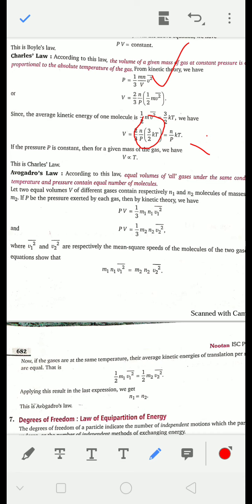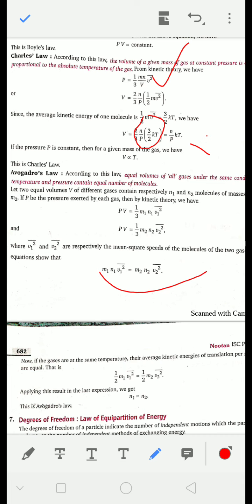Avogadro's law states that equal volumes of all gases under the same conditions of temperature and pressure contain an equal number of molecules. We know the formula PV equal to 1/3 mN v square, and let us consider two masses of equal volumes under the same pressure. So PV equal to 1/3 m1 N1 v1 square, and 1/3 m2 N2 v2 square. If we equate these, we get m1 N1 v1 square equal to m2 N2 v2 square.